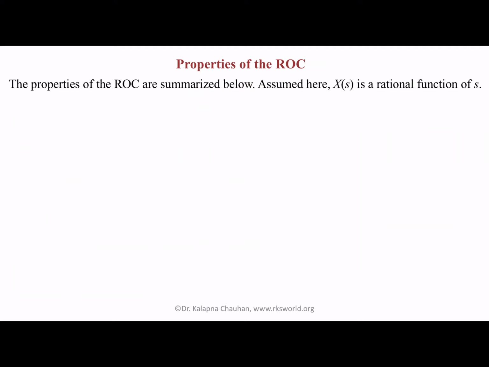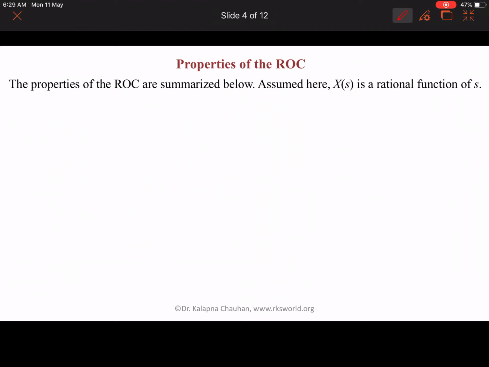Now with the help of the above examples, we can see the properties of the ROC. For discussing the properties, we assume that X(s) is a rational function of s. Rational function means there is a numerator and a denominator. The first property says that the ROC does not contain any pole. Why? Because the ROC gives the convergent or finite value.